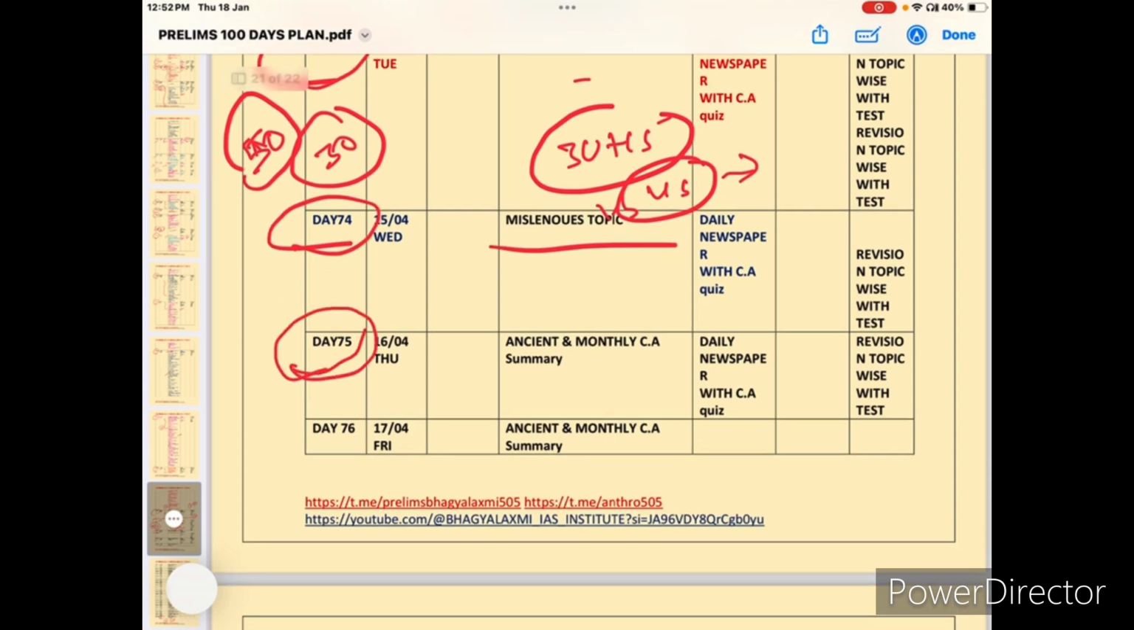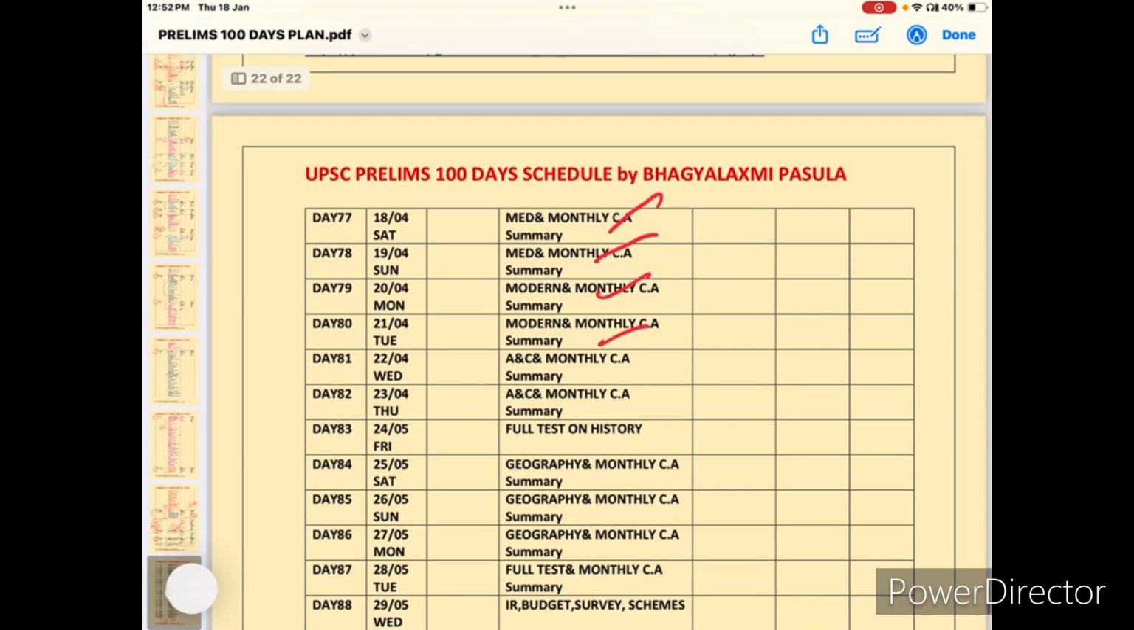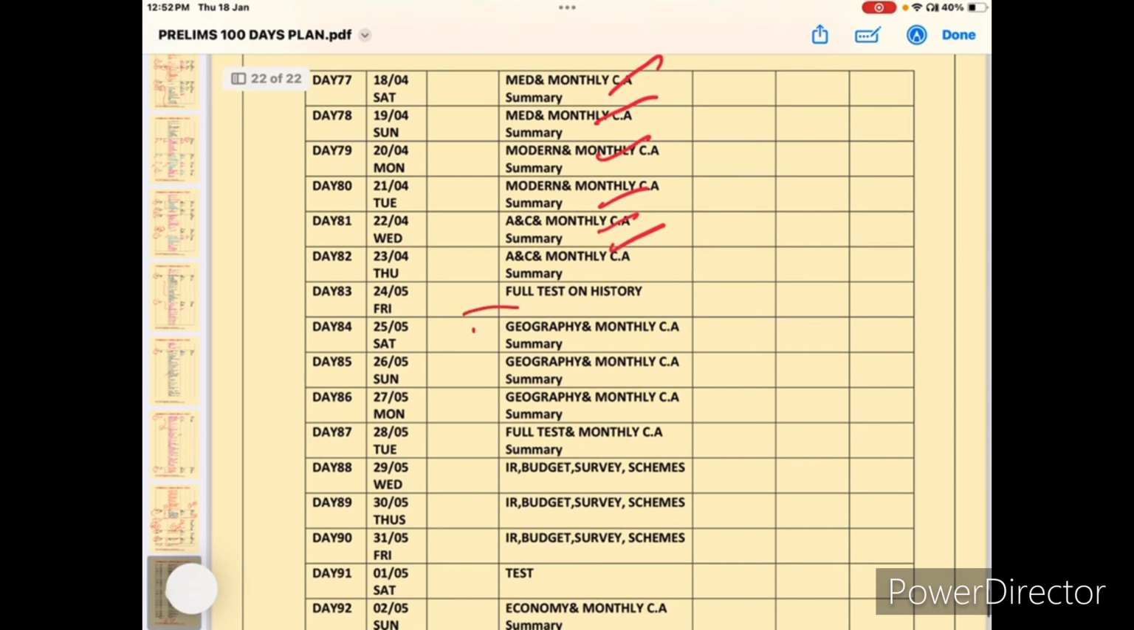And day 74 missing topics, and again day 75. So from day 75 onwards the second revision starts. Ancient history 2 days, medieval history 2 days, modern history 2 days, and art and culture 2 days, and full test on complete history.